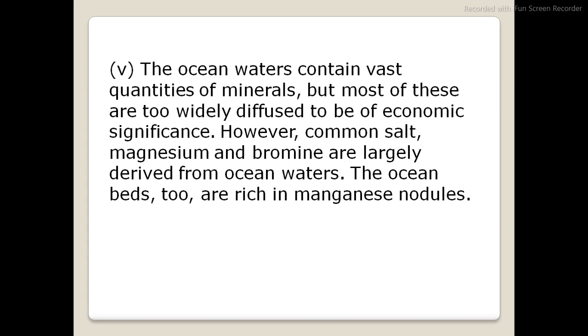As you know, common salt is easily available. What we are doing is collecting the ocean water in a specific area, and after that we are taking this type of mineral. So the ocean beds too are rich in manganese nodules.